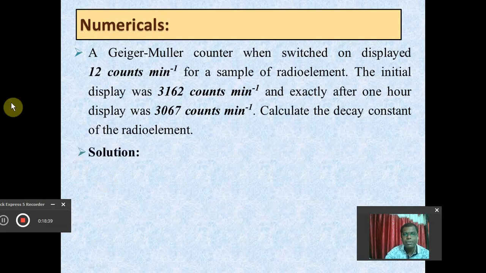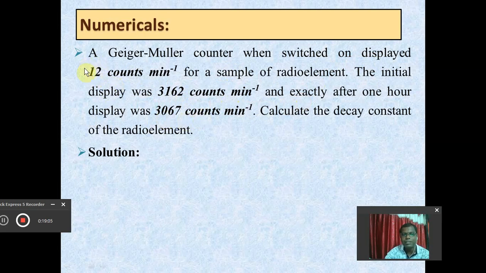Here one particular numerical is given to you all. When the GM counter is switched on, it shows 12 counts per minute without a sample. For a sample of radio element, the initial display was 3162 counts per minute, and exactly after 1 hour, the display was 3067.